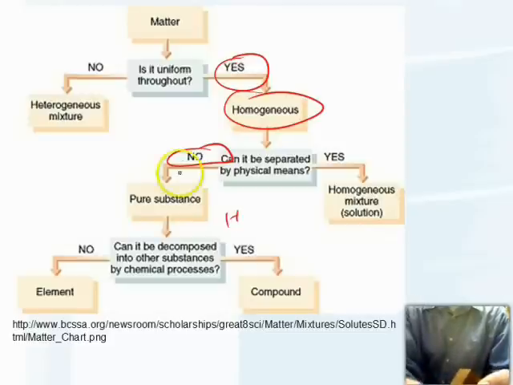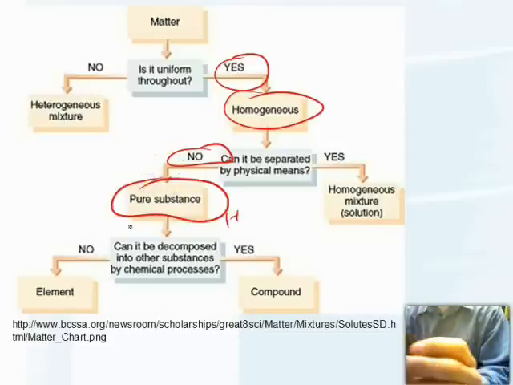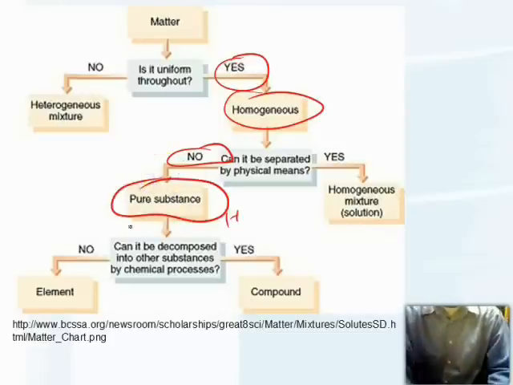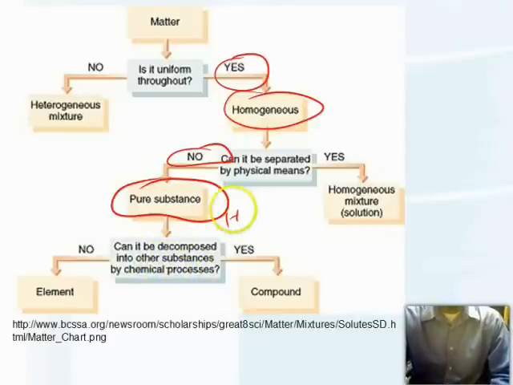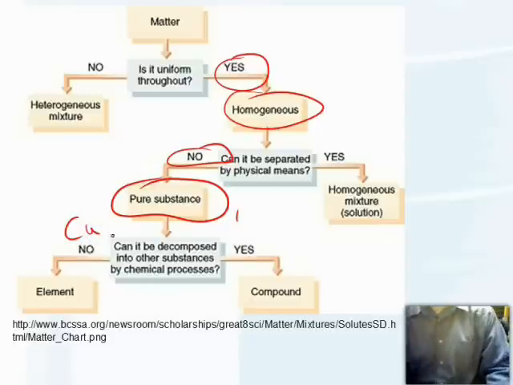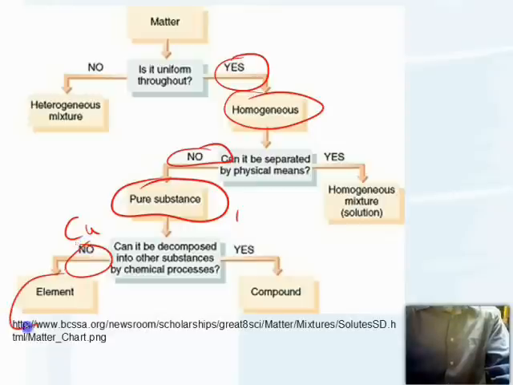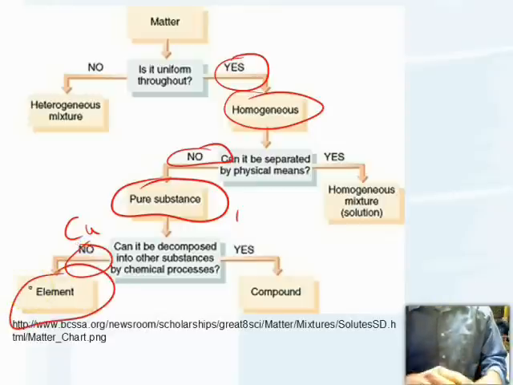Those pieces will still be copper, so it's going to be a pure substance. Now, can it be decomposed into substances by chemical processes? Well, it's just copper, that's all it is. It's not chemically combined to anything. It's just one element. So no, it is an element. So this is a lot of fun you can have with mixtures, as you can obviously see.